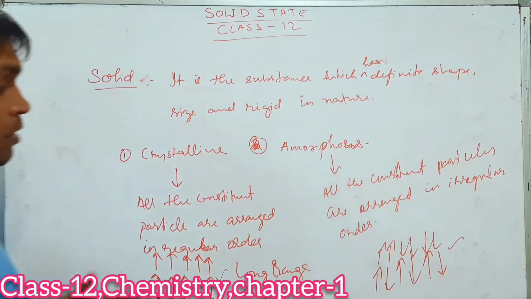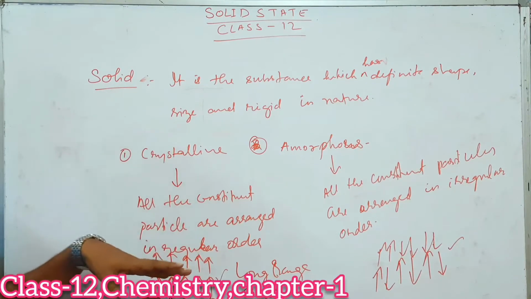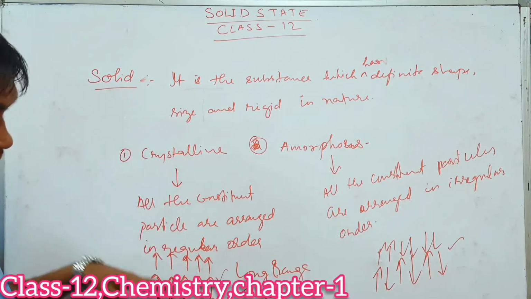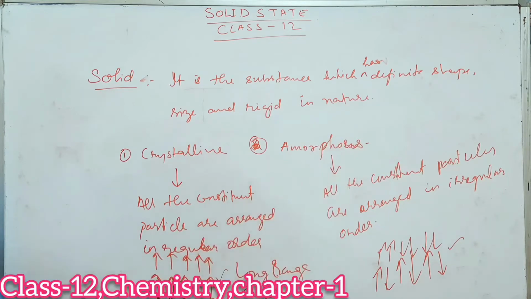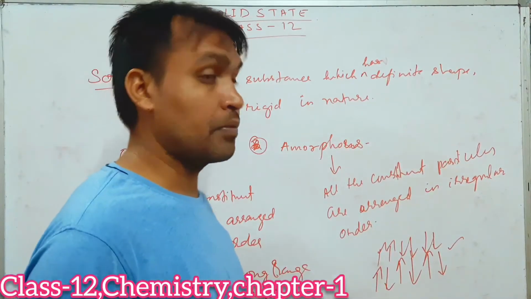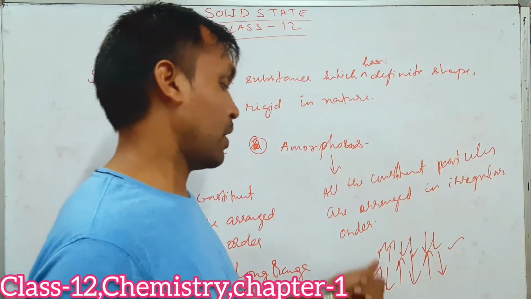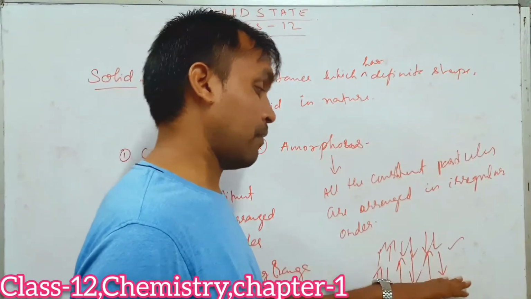Crystalline solids have long range order. Long range order means what? They will follow the order of arrangement for a longer period, for a longer distance. Whereas in amorphous solids, the order of arrangement will not be followed for a longer distance. The constituent particles, see here, one up, one down, one up, one down, they have followed up to some extent.